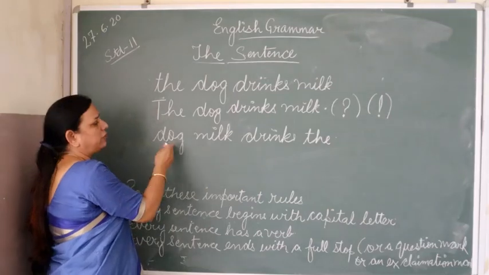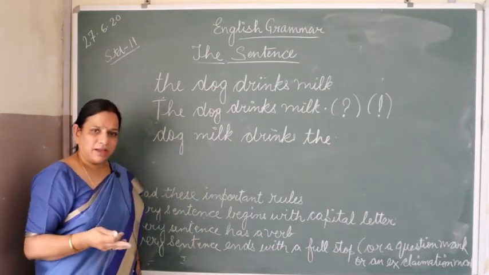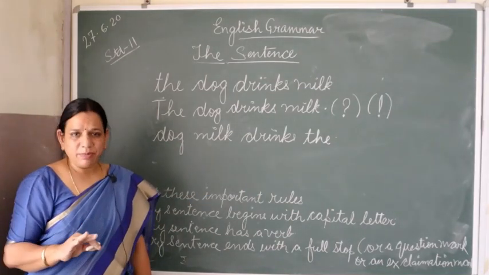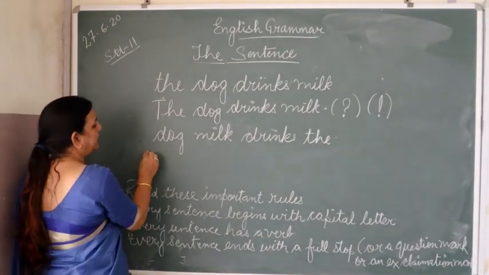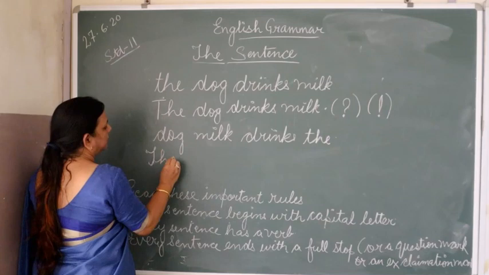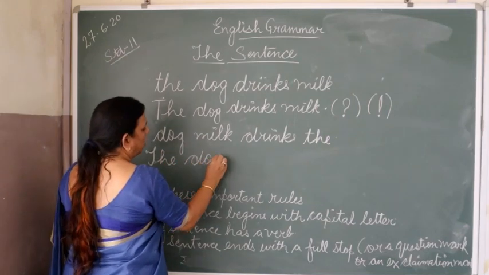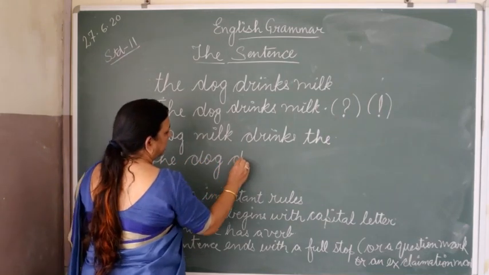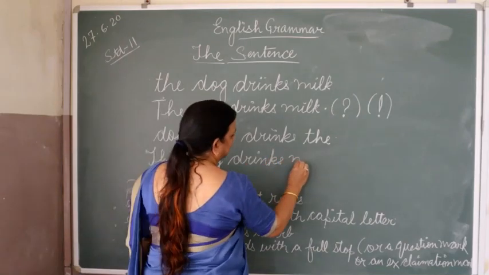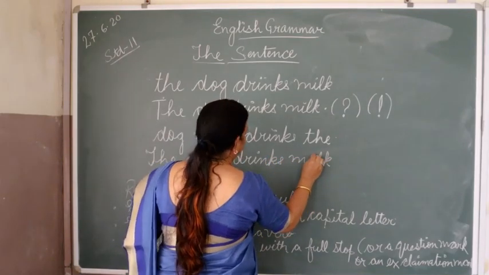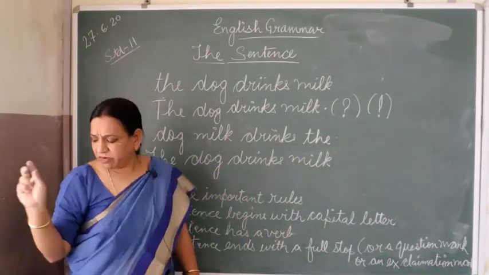अब हमने बोला dog milk drinks the, ये कोई sentence बन रहा है? नहीं बन रहा है ना. तो हम इसको कैसे करेक्ट करेंगे? We will correct it. The dog drinks milk. One more example I would like to give you.